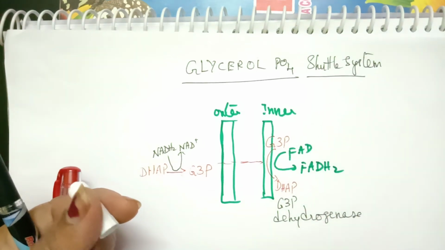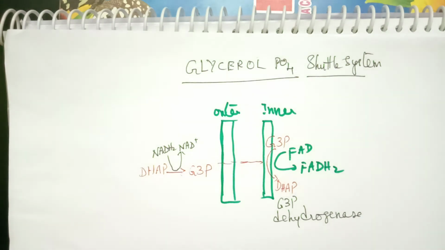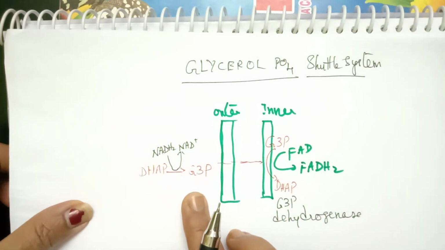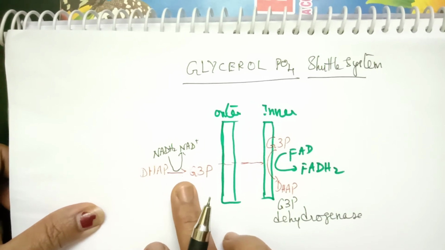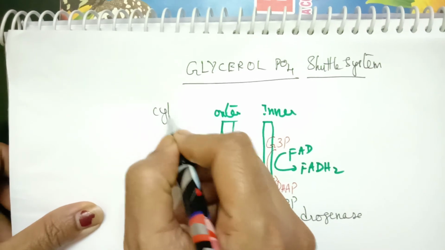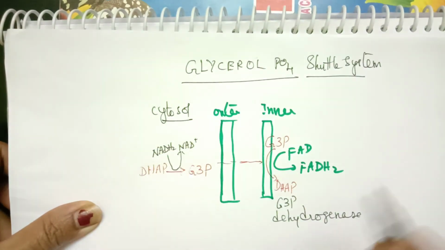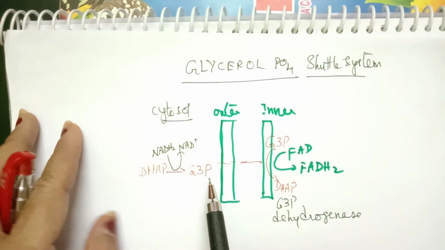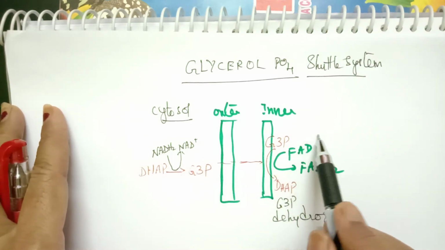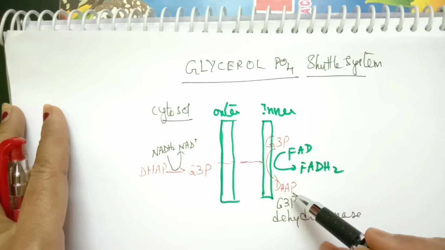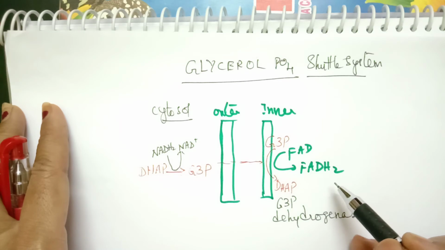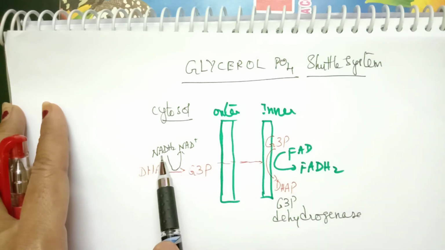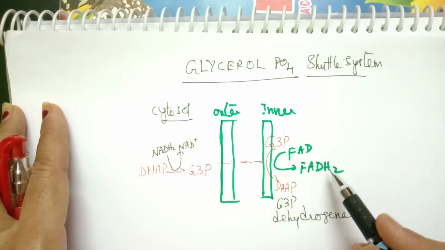That means this is an oxidation process. DHAP to G3P is a reduction process. Both are isomers. NADH2 is taken from cytosol, and when it is converted to G3P, and G3P is towards the inner surface, then when G3P is converted to DHAP, FADH2 is formed. That means NADH2 from cytoplasm is transferred in the form of FADH2.